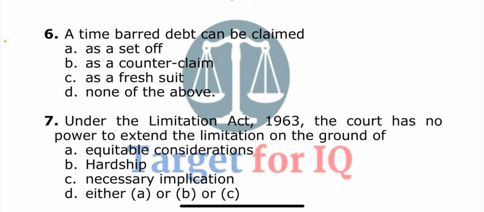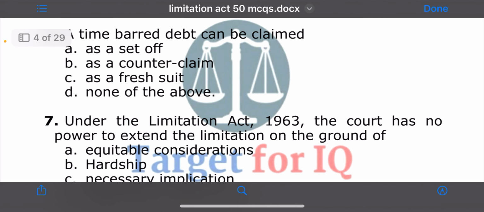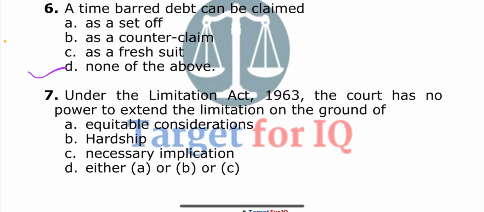Next question. A time barred debt can be claimed. The options are A. As a set off, B. As a counter claim, C. As a fresh suit, or D. None of the above. The correct answer is option D. None of the above.